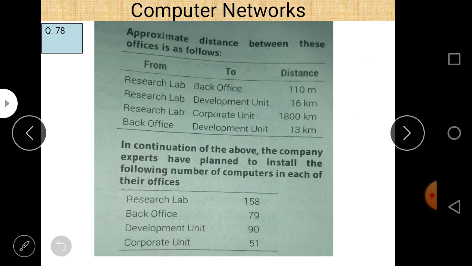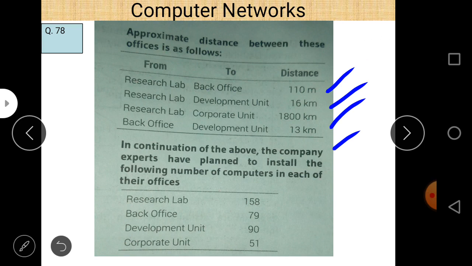Next, the approximate distances between these offices are already given. Research lab and back office distance is 110 meters, research lab and development unit 16 meters, research lab and corporate unit 1800 kilometers, and back office to development unit 13 kilometers. Remember, that is 13 kilometers, not meters. The distance between back office and development unit is around 13 kilometers.